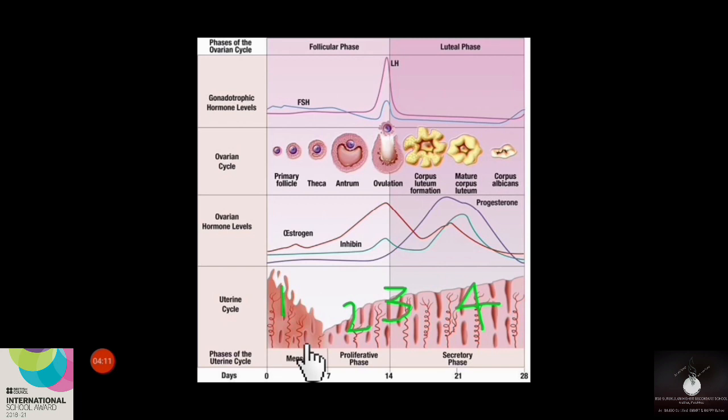If progesterone is not there in the blood, or if its production is decreased due to any reason, it may result in the rupturing of the endometrial layer of the uterus. So as I told you earlier, here due to the degeneration of the corpus luteum, the progesterone level is decreased. As a result, the endometrium will rupture. Along with the rupturing of the endometrium, the unfertilized egg can also come out. That is, the ruptured endometrium will be expelled from the body along with the unfertilized egg.